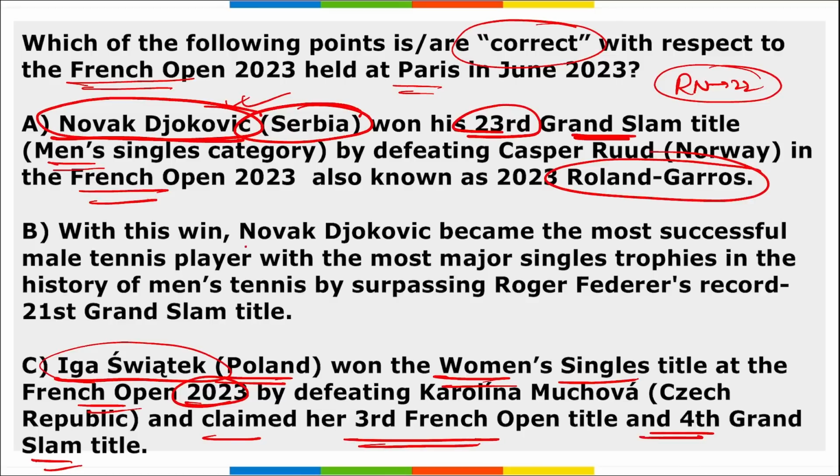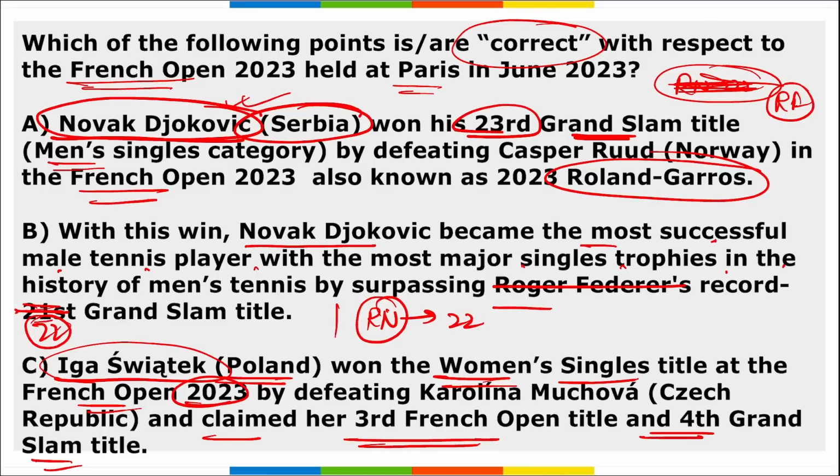But if we look at option B, with this, Novak Djokovic became the most successful male tennis player with the most number of single trophies in history by surpassing Roger Federer's record of 21 Grand Slams. No, I just mentioned that it is not Roger Federer, it is Rafael Nadal, and it is not 21, it is actually 22.